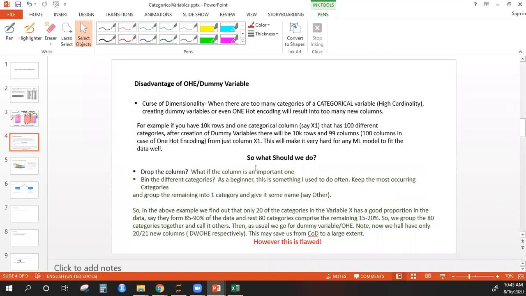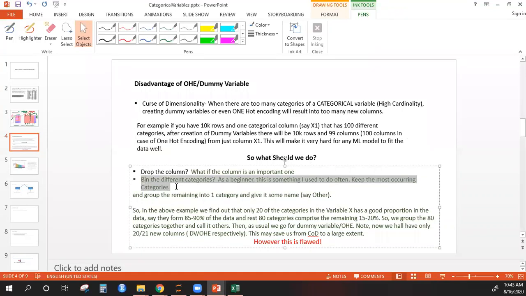What if that column is very important? What if that column has a direct relationship with your dependent variable? In that case, dropping the column is not the solution. But it could be one of the solutions if that column is not important. So this is one approach. May not work always, but yeah.